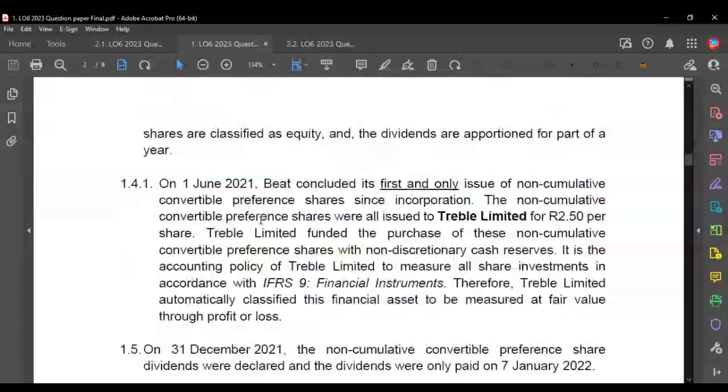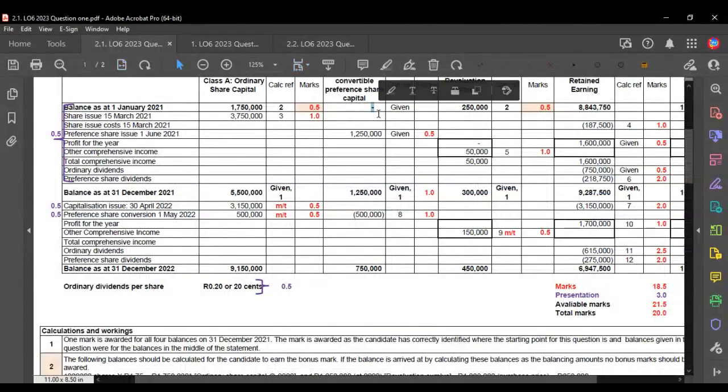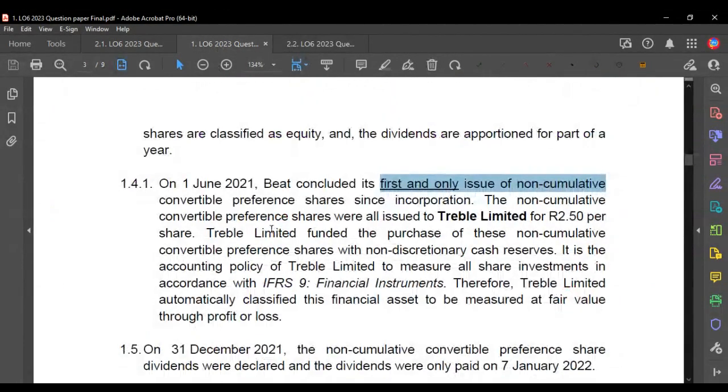Then on the 1st of January 2021, which is part of the years that we are actually looking at, it says there was the first and only issue of the convertible preference shares since incorporation. So these shares had never been issued before. Right? They've never been issued before. Therefore, what would have been the opening balance on January 2021? What is the opening balance of this type of share on January 2021? If they've never been issued before, the opening balance should be nil or zero, right? So it's nil or zero, the opening balance.